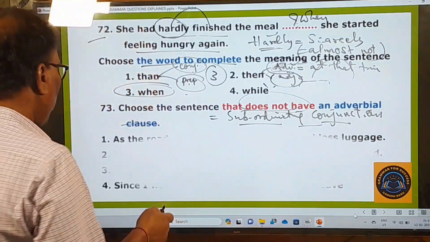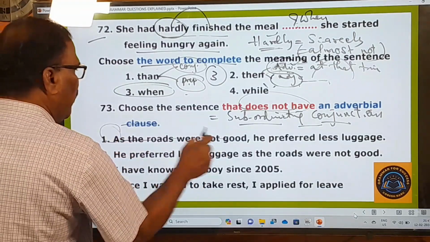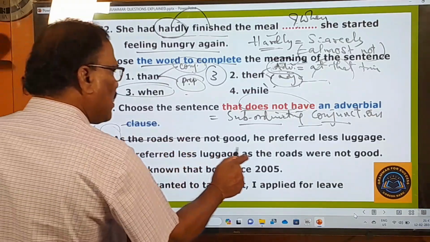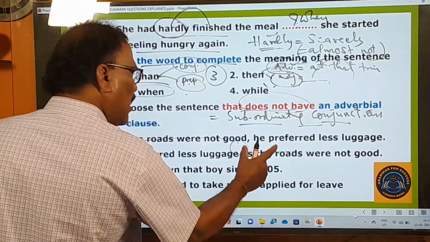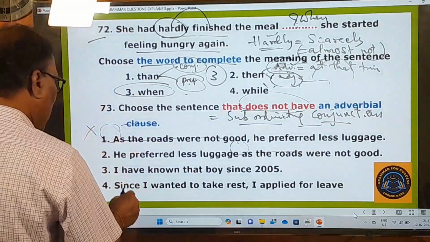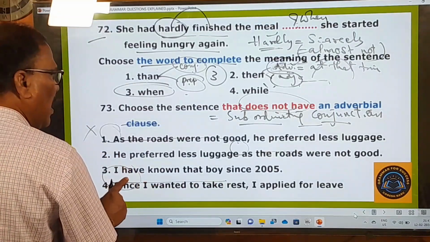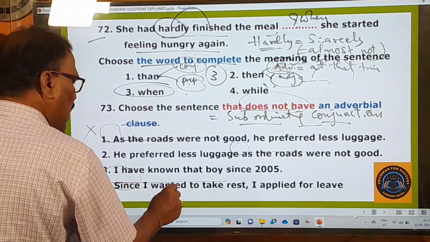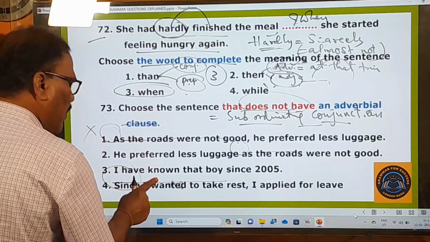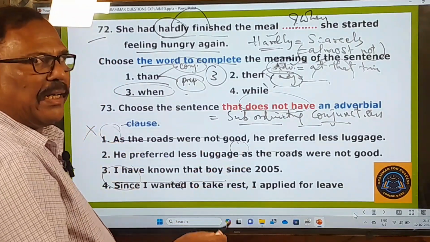So here, "as the roads", "as" is a subordinating conjunction, so the sentence formed with this is called an adverbial clause. So it is not correct. "He preferred less luggage as the roads", "as" is again a subordinating conjunction. So this is an adverbial clause. And here, go to the fourth one. "Since I wanted to take rest." "Since" is also a subordinating conjunction. So this is an adverbial clause. And in the first one, second one, fourth one, you find the adverbial clauses. Only in the third one you don't find any adverbial clause.